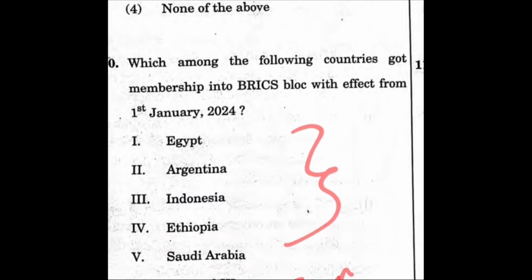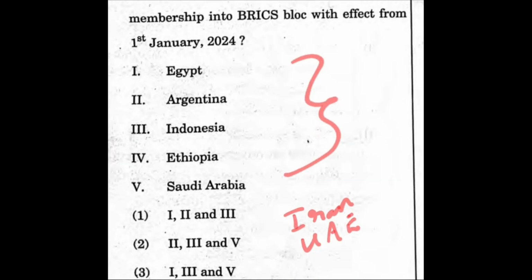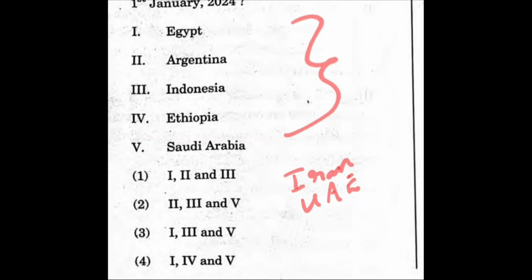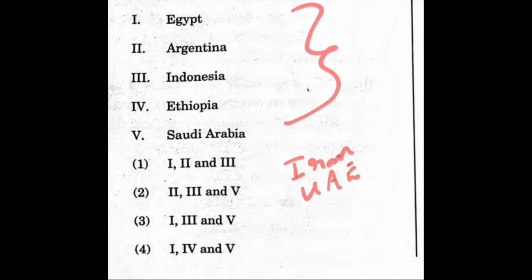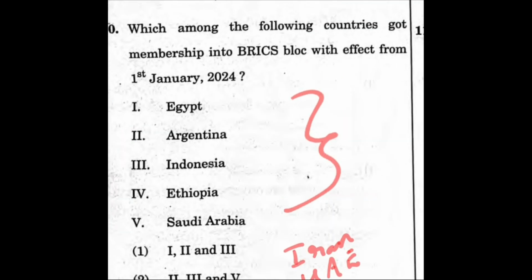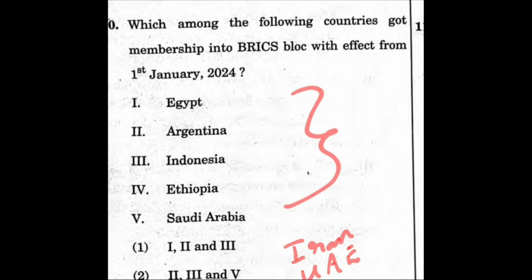See, this is again: which among the following countries got membership into the BRICS bloc with effect from 1st January 2024? So this is a lengthy question and you should know a more detailed answer because here the answer is the fourth one. Now from Jan 2024 onwards, the new member countries that got into BRICS are Egypt, Ethiopia, Saudi Arabia. Apart from these three, Iran and UAE. So a total of 5 countries got membership in Jan 2024 into BRICS. But the question missed 2 countries, Iran and UAE. So 3 countries you need to mark.